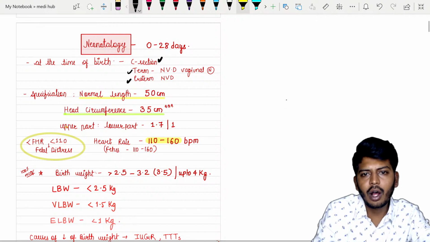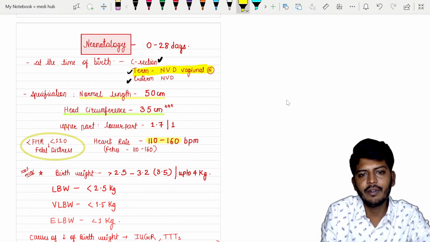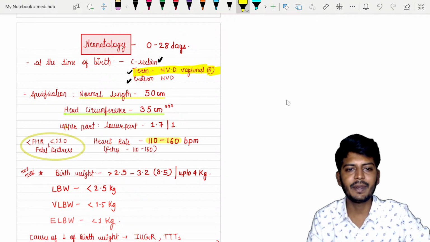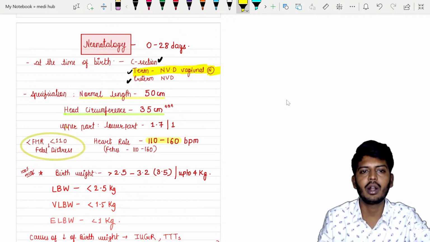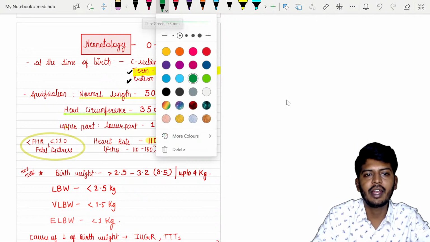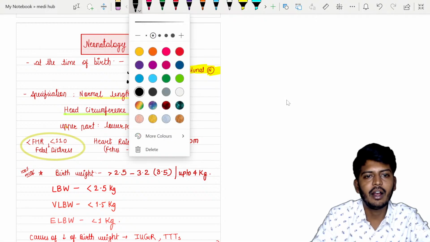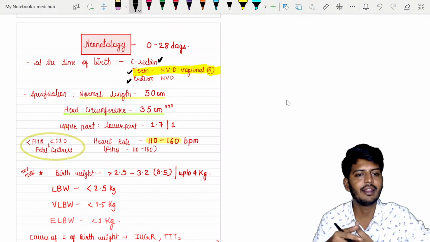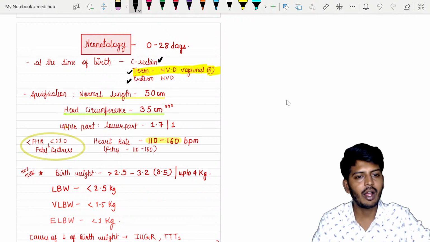The most important term is normal vaginal delivery. Normal vaginal delivery is the normal we consider. Now there are some specifications. So what are the specifications? Immediately at the time of birth, the child will have some size, shape, length, and head circumference. These are very important.